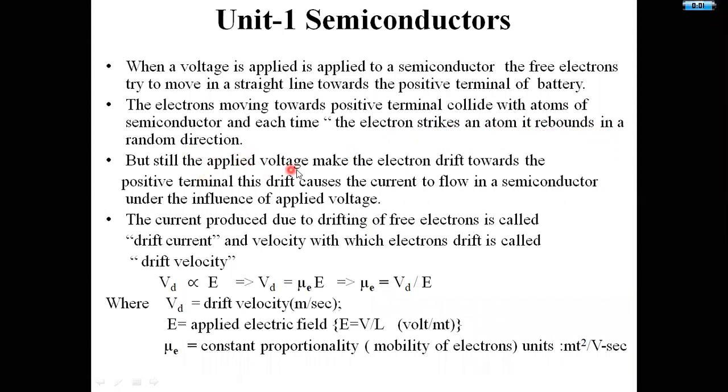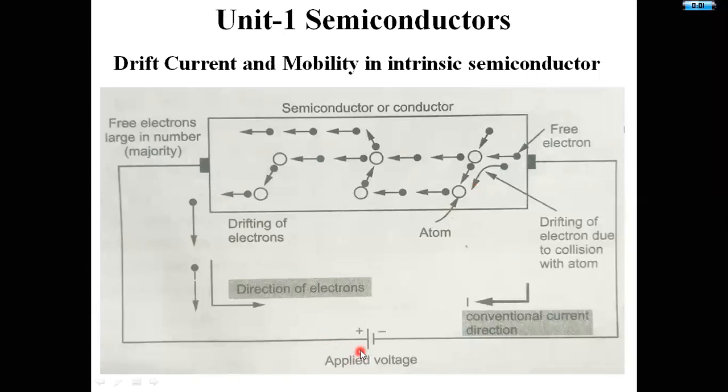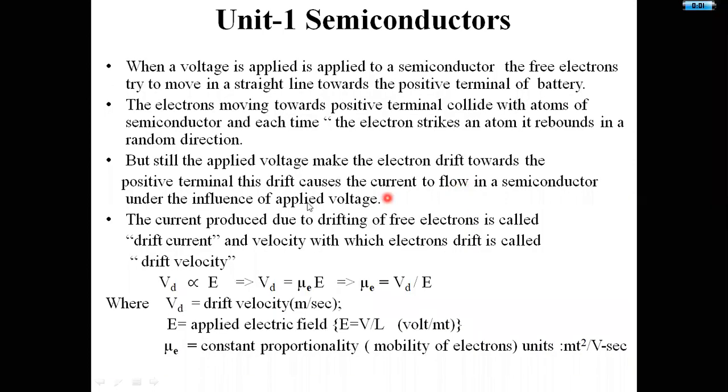But still, the applied voltage makes the electron drift towards the positive terminal of the battery. Due to this applied voltage, these electrons again travel towards the positive terminal. This drift causes the current to flow in a semiconductor under the influence of applied voltage. This is the point.